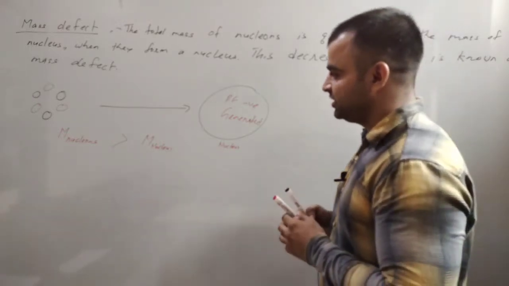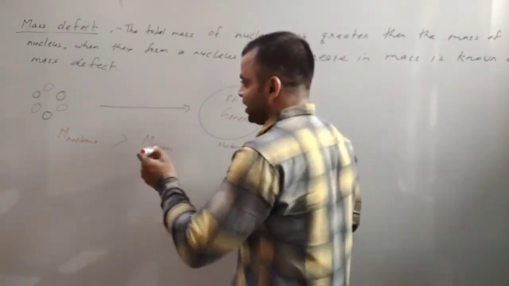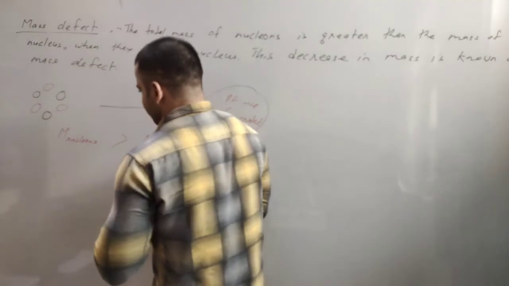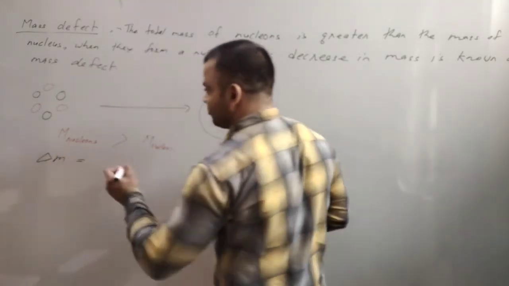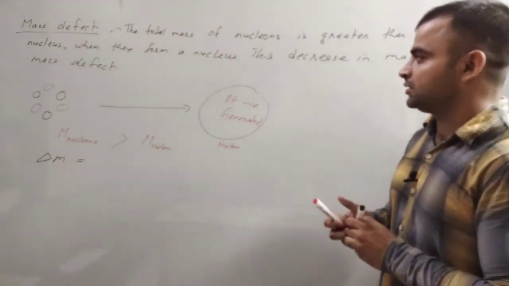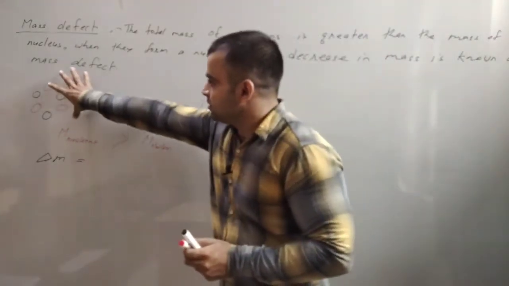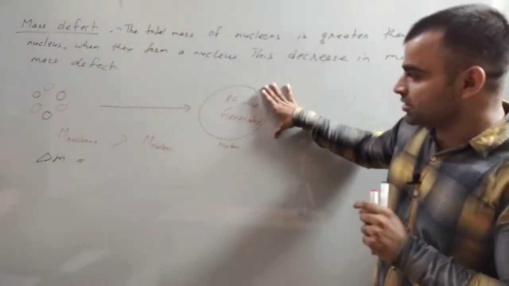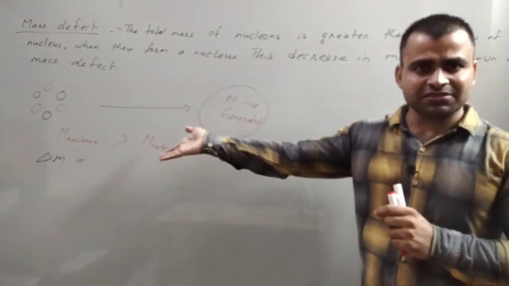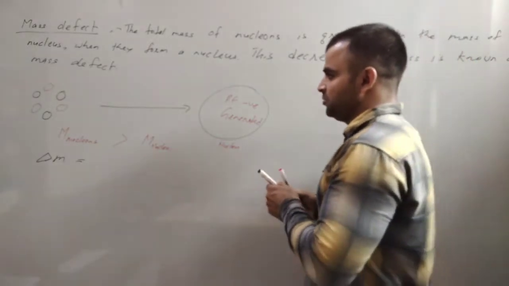So here is a derivation. If we have to find the mass defect, that decrease in mass is del m, then what will be its value? The sum of the masses of nucleons minus the mass of the nucleus.